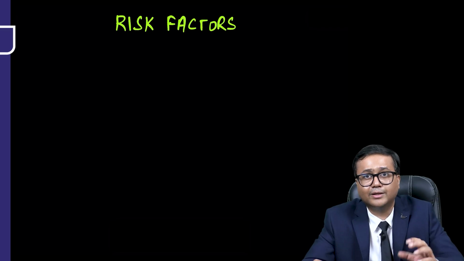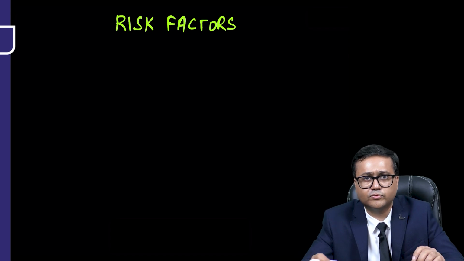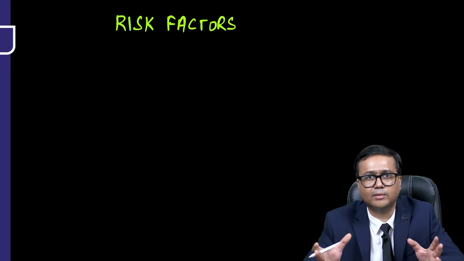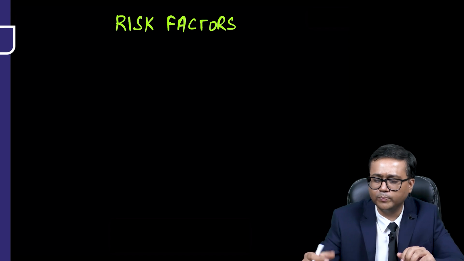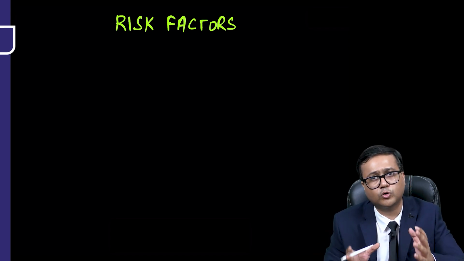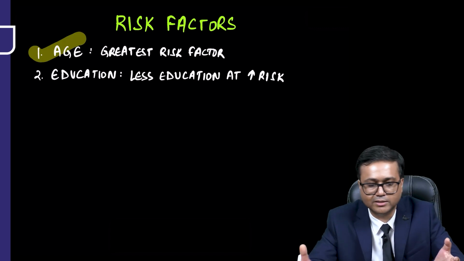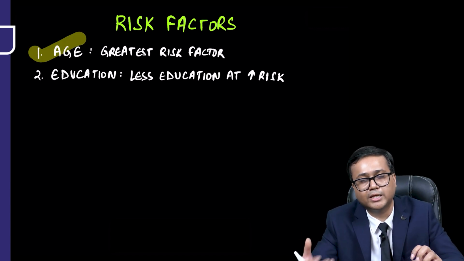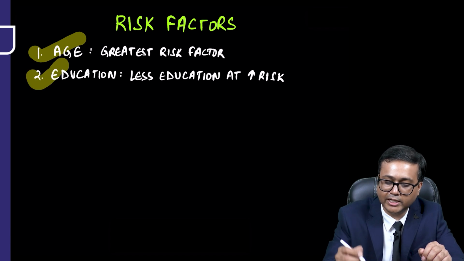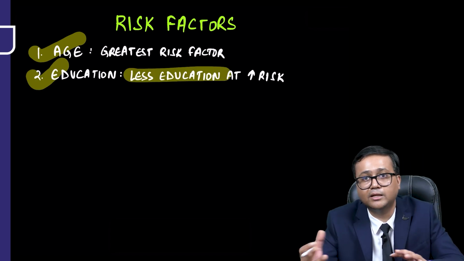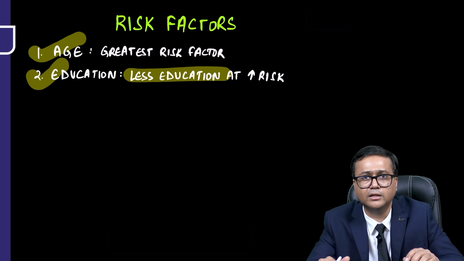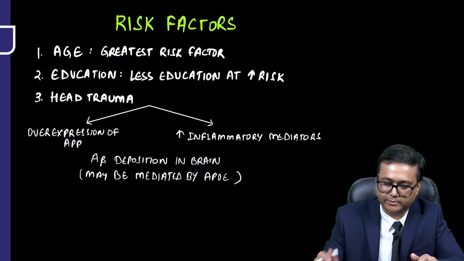Let's talk about the risk factors. Some of the risk factors we have discussed when we were discussing in general about the risk factors of dementia. Let's try to sum up all the important risk factors of Alzheimer's disease. So we know age is one of the greatest risk factors. The greater the age, the greater the increase in risk. Education, again, less education is implicated as an increased risk factor for Alzheimer's dementia.